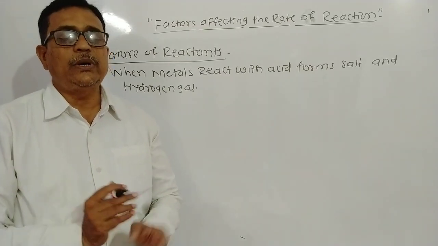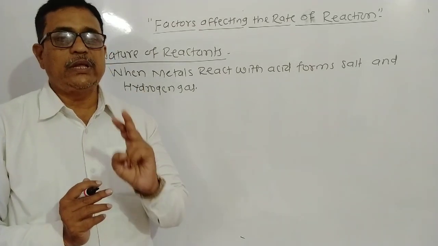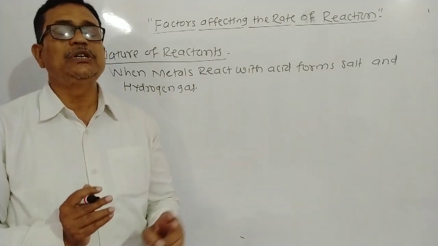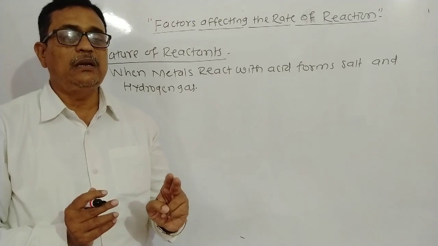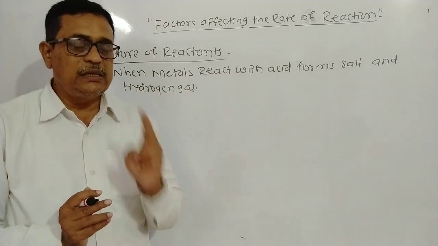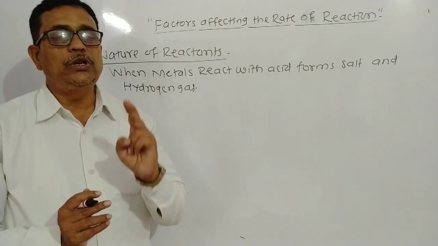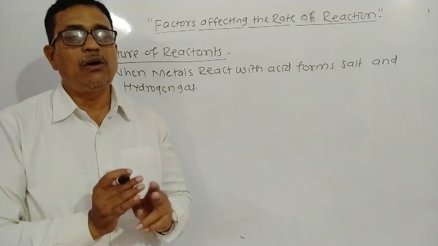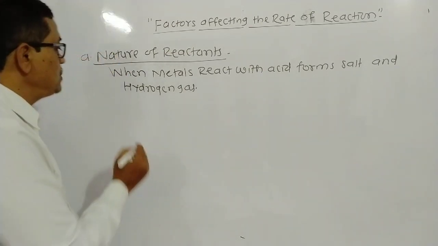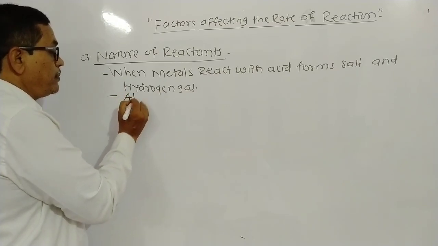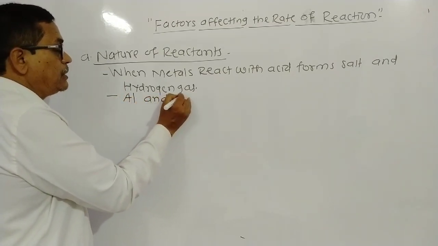Here we take an example, two metals having different reactivity. That is aluminum metal and zinc metal. And both metals react with dilute hydrochloric acid. Means the acid is the same, but the two metals are different, and depending upon their reactivity, they have different reactivity.